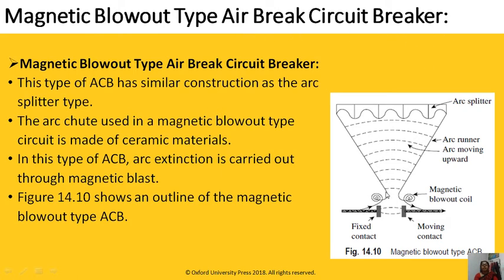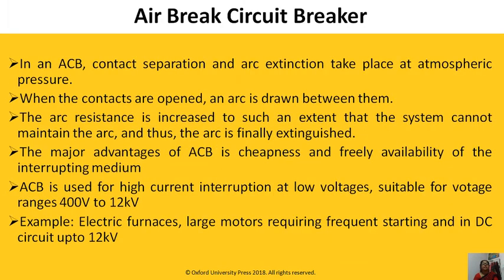Second is the magnetic blowout type air break circuit breaker. Here a magnetic blowout coil is used. This magnetic blowout coil comes into the picture as the contact starts separating. When the contact starts separating, current gets divided through this magnetic blowout coil, and due to electromagnetic action and thermal action, the current will start to go in the upward direction. Okay, and then it gets split, and that's why the arc gets quenched. This is the magnetic blowout type air break circuit breaker.